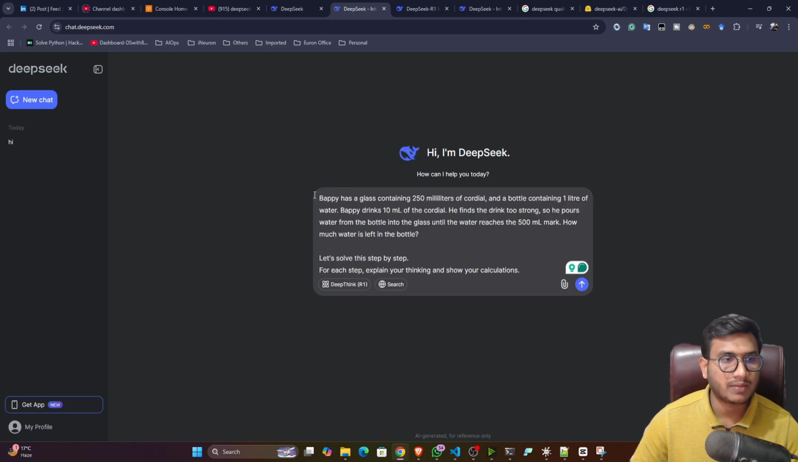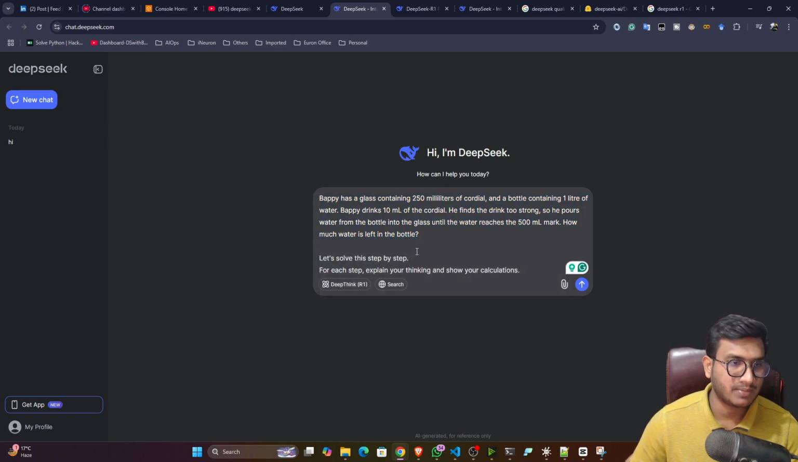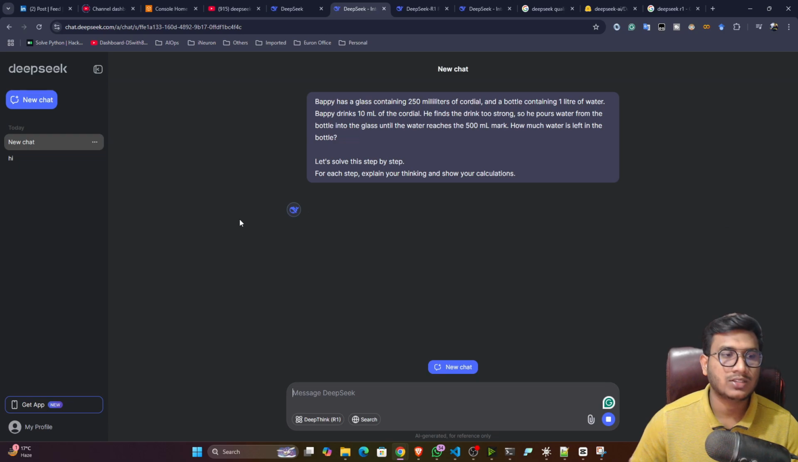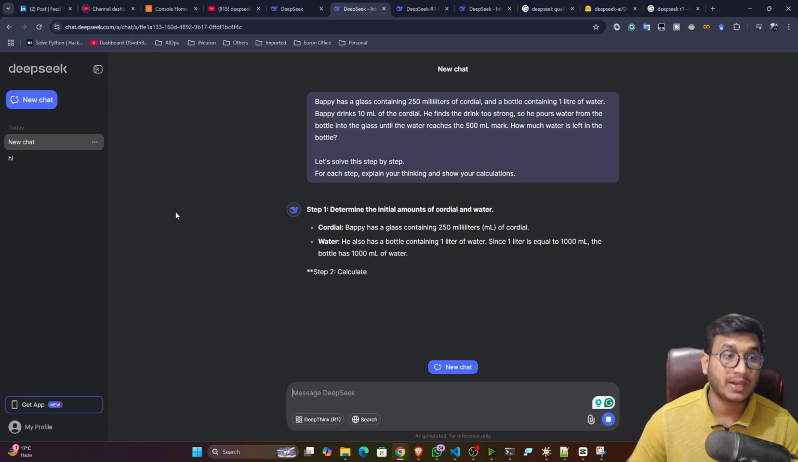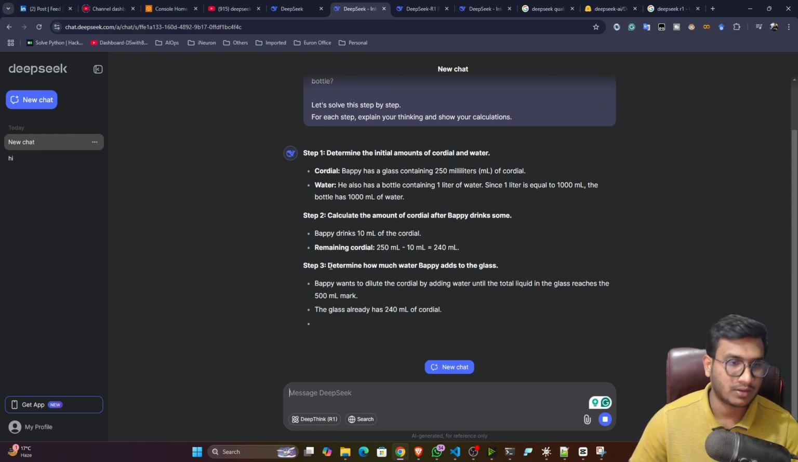This is the prompt I prepared. Bappy has a glass containing 250 milliliters of cordial, and a bottle containing 1 liter of water, and so on. This is a mathematical question I have given, and I'm telling it to solve this step by step. For each step, explain your thinking and show your calculation. Now see, if I send this request, you will see that the response is pretty good. See, step by step it is explaining, even solving that problem statement. This is one of the amazing features I liked.